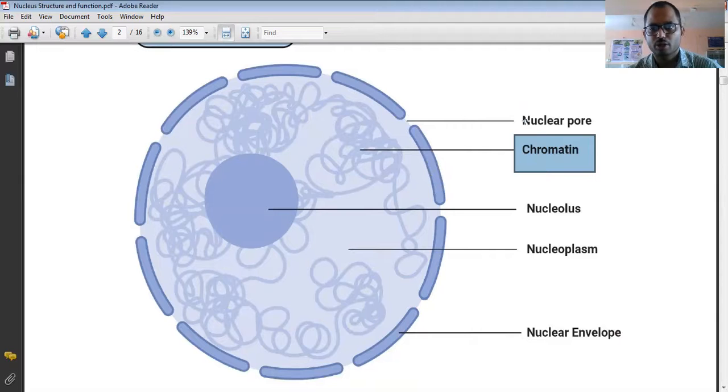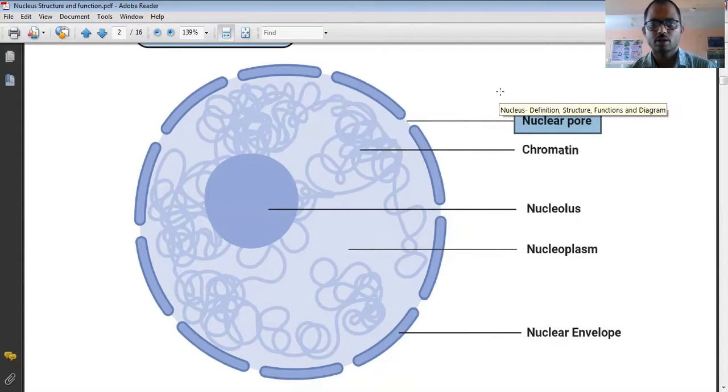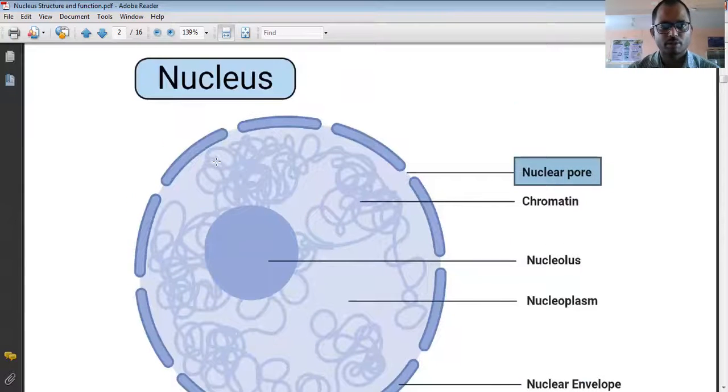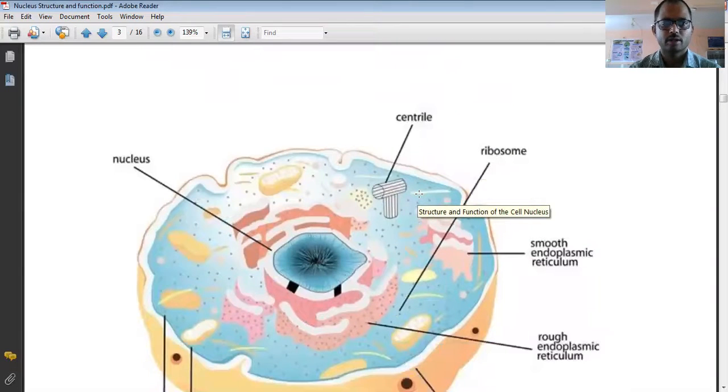And here there is a nuclear pore. You can find these are the nuclear pores. We can say that these are the doors which control the trafficking between nucleus and cytoplasm. So through the nuclear pore, some molecules are transported from inside to outside the nucleus or from outside to inside the nucleus. Okay, so these are some important parts of the nucleus. We'll go further and try to understand the functions of the different parts of the nucleus in detail.